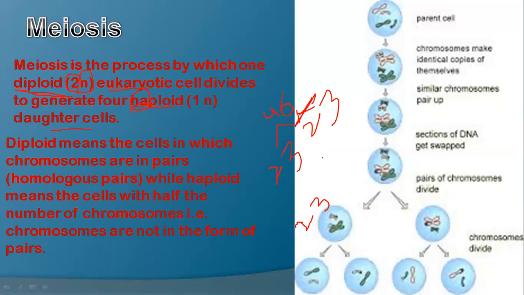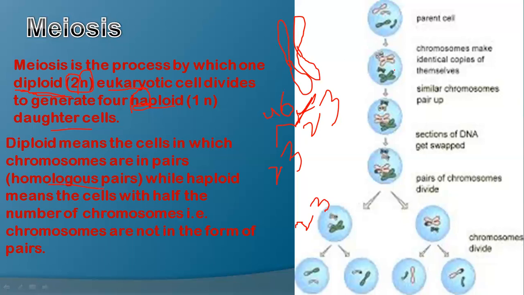So in the next classes and in the next topics of this chapter, we'll also use these terms diploid and haploid. So you must remember these terms. Diploid means the cells which have the chromosomes in pairs. For example, this is one type of chromosome, and its pair is this one. I can't draw it exactly, but they both have the same shape and structure, so they form a pair.